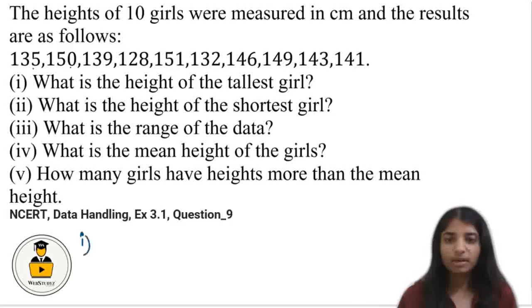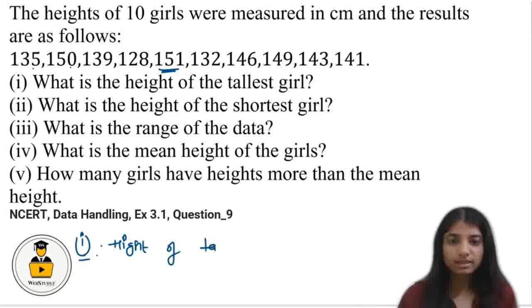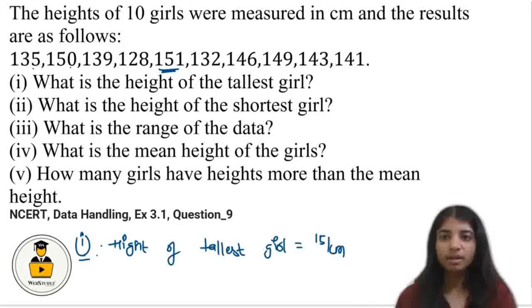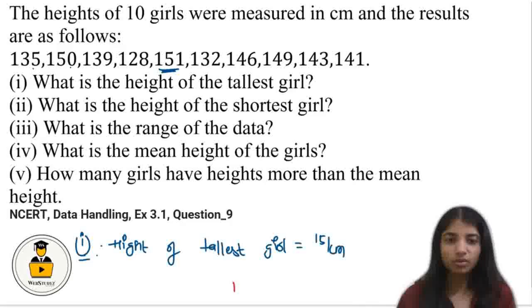In the first part, we have to find out the height of the tallest girl. From all this, it is clearly visible that 151 centimeters is the highest. So we can say that the height of the tallest girl is equal to 151 centimeters. So 151 centimeters is the answer to part 1 of this question.